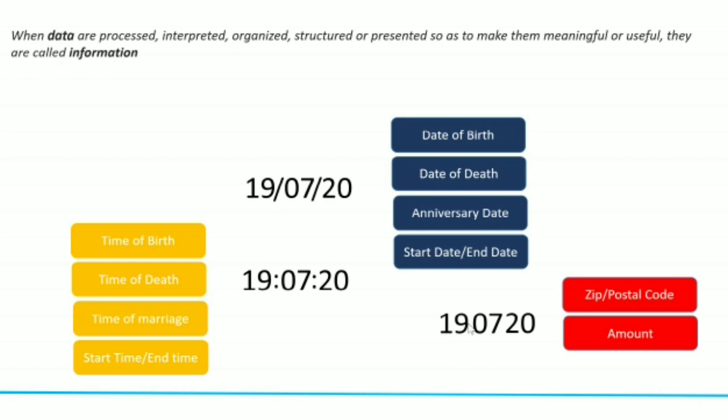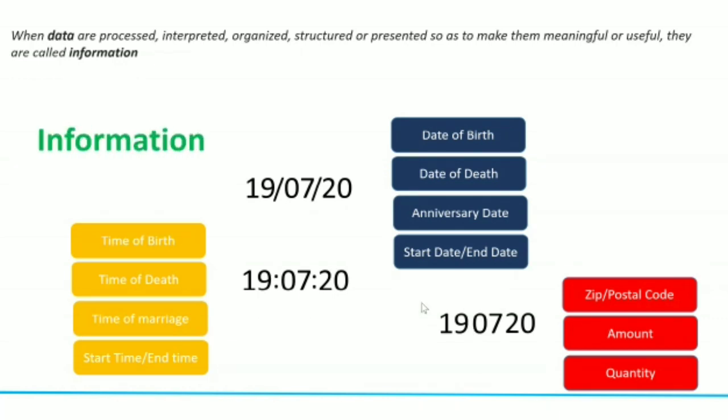It can be an amount. It can be like 1,90,720 rupees. It can be quantity, 1,90,720 kilograms or grams, right? So that's how data is differentiated from information. The raw form is always data. When we process it, when we add meaning to it, that becomes information. Cool. So I hope I was able to clarify this today, what data and information is. So all this becomes information when we add meaning to the raw data.